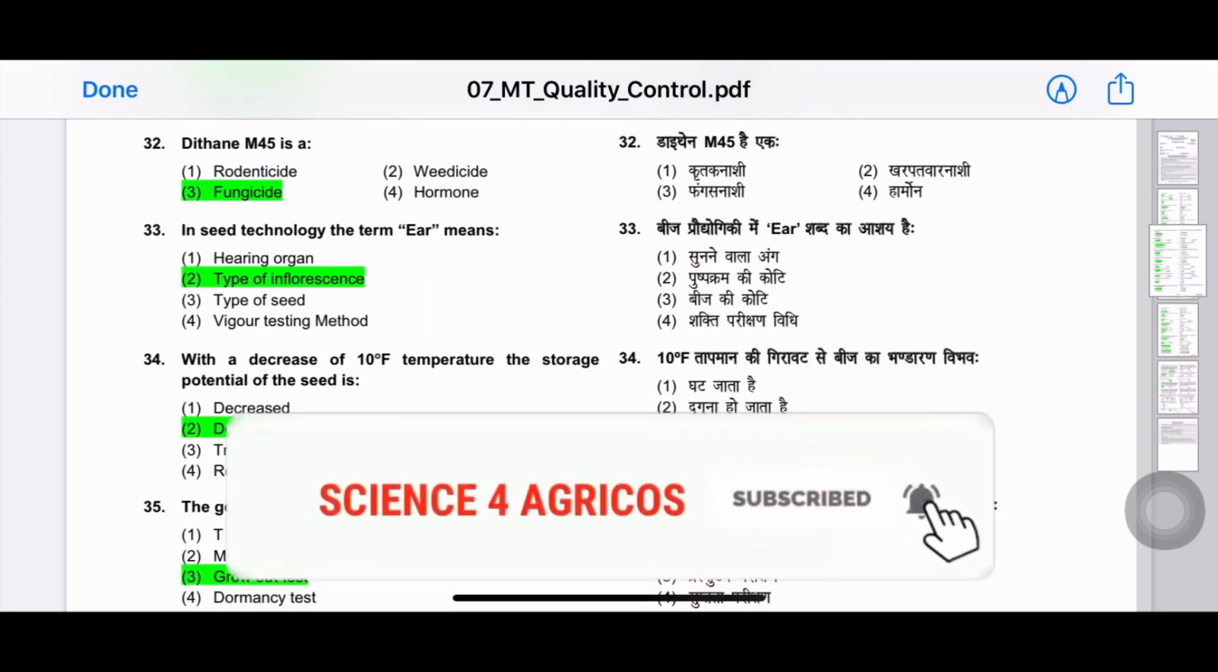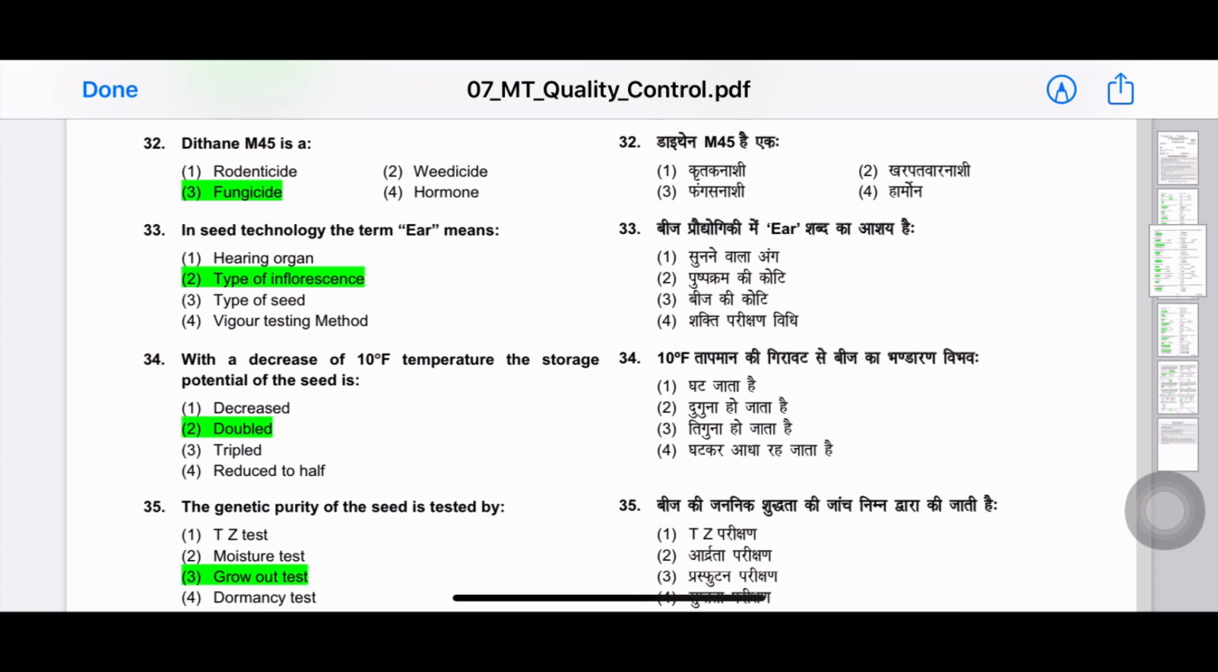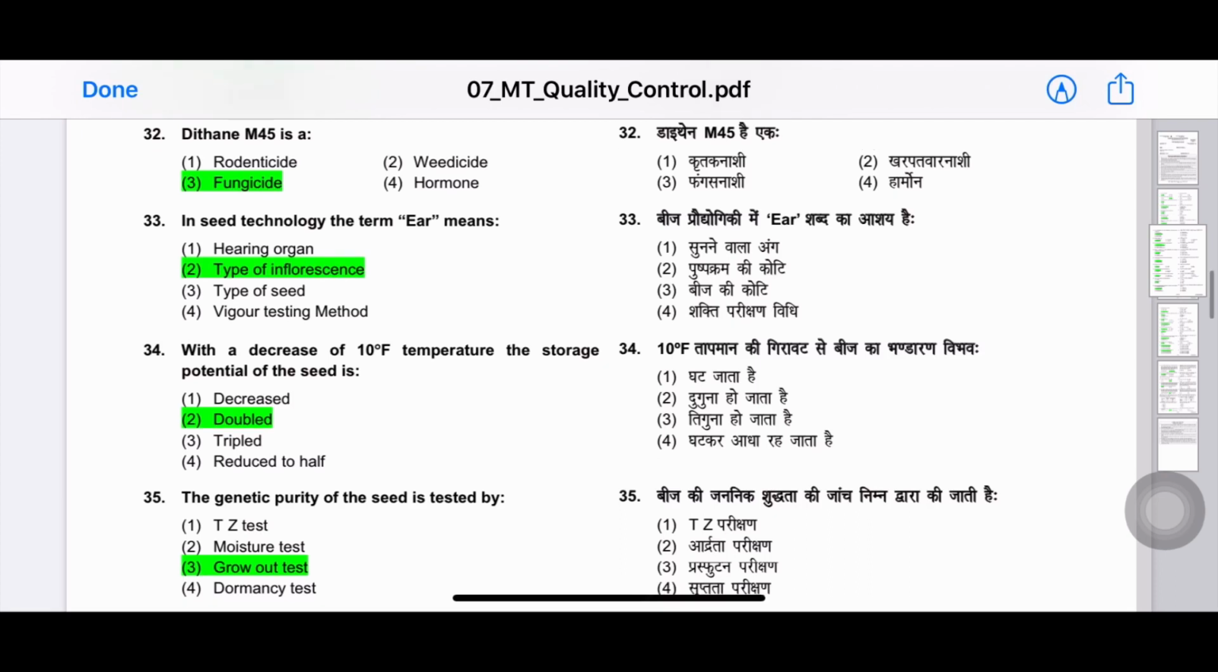33rd question. In seed technology, the term ear means? It is the type of inflorescence. This question is repeated even in the senior trainee examination of 2019 also. There are some questions which are quite similar, and the same questions have been asked for trainee, senior trainee and management trainee examination. Some of the questions of the basic level are common in all the examinations.